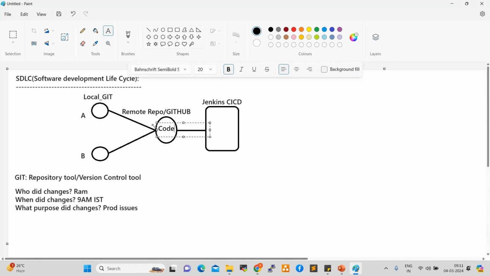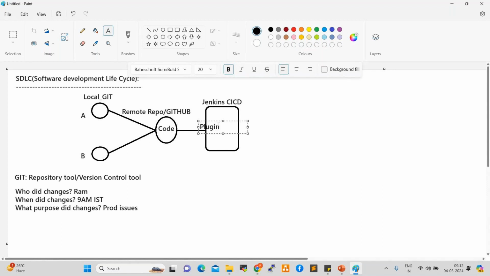So now my target here is I want to pull this code from GitHub to Jenkins, right? If you want to pull this code from GitHub to Jenkins, the very first thing we need to do is integrate GitHub with Jenkins. How can we integrate? By installing a plugin. I need to install the GitHub plugin in Jenkins.